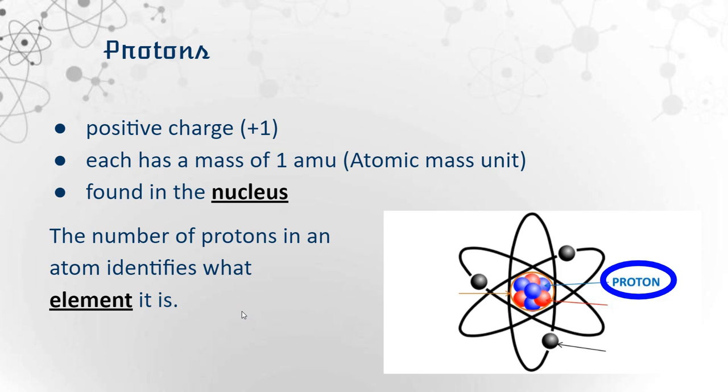Protons are going to be the positive charge of the atom. Each proton has a mass of 1 AMU, which is 1 atomic mass unit, and it's found in the nucleus, which is in the center of the atom. Usually, the number of protons in an atom is going to identify what element it is. So based on the protons, we can find out what element we have.